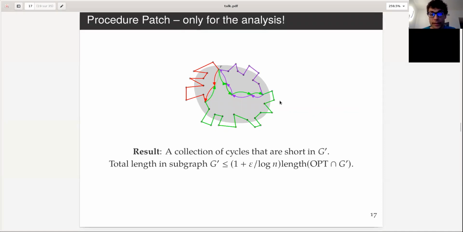So we are happy because the demand split only increases. And now we have the property that each individual subgraph, of course, not the total subgraph, but if I just focus on the green or the purple or the red, it's short by definition inside G prime. The length of the edges of the green subgraph inside G prime is small with respect to the diameter of G prime, at most 1 over epsilon times log n times the diameter of G prime.